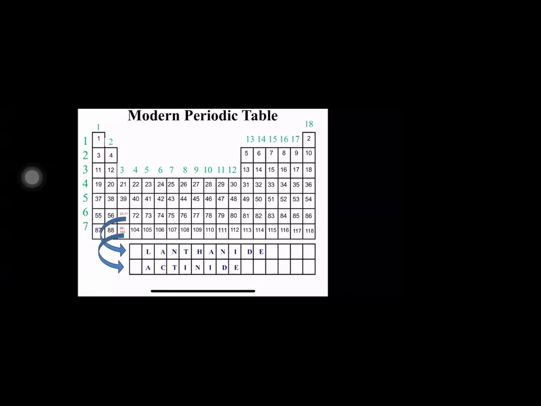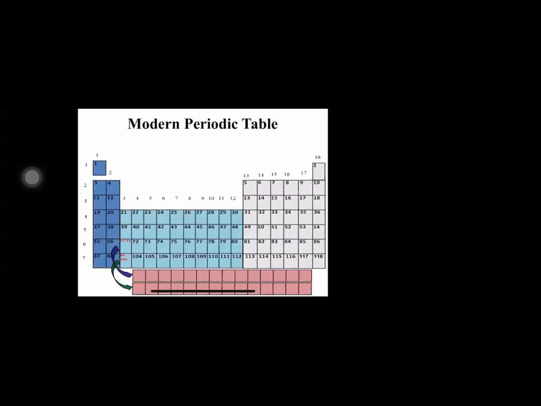Now let's start filling the elements in the modern periodic table. Be attentive. It is very easy to learn the names of the elements by heart. Let us see how the names of the elements are going to be interesting today. Students, this is how my table looks when I have put all the numbers of the elements here. Now we are going to start from left to right. First, we list the names of 18 elements, from hydrogen to argon.